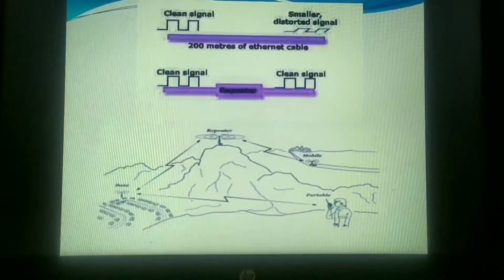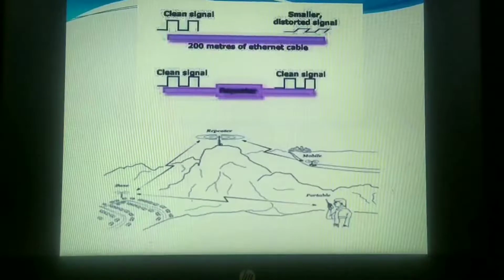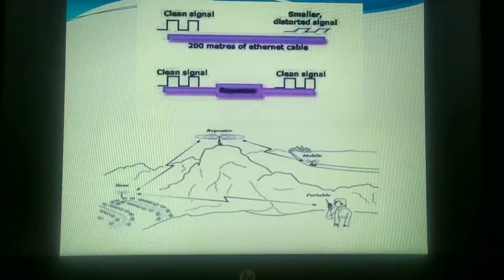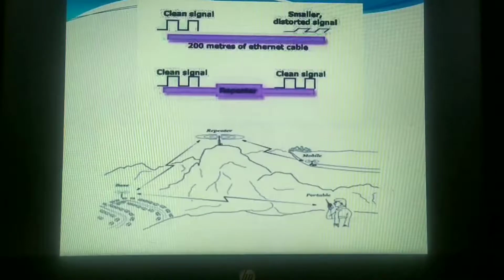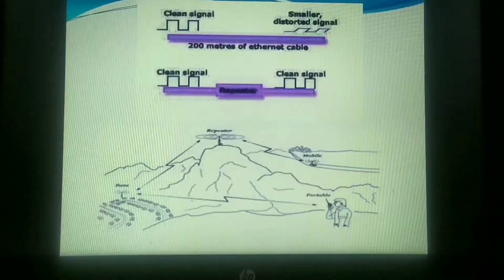As the packet reaches the 20th node, the strength of that signal will be very much weakened. If the signal is weakened, obviously the quality of that message will be degraded and that message becomes useless. Even if it reaches the destination, you will not be able to hear the voice clearly. I can give one telephone example also. Sometimes you hear the voice but are not able to hear it clearly. That is because the voice signal strength is not regenerated. The signal strength of that voice is very much weakened. In such cases you experience that you cannot clearly hear the voice signals.